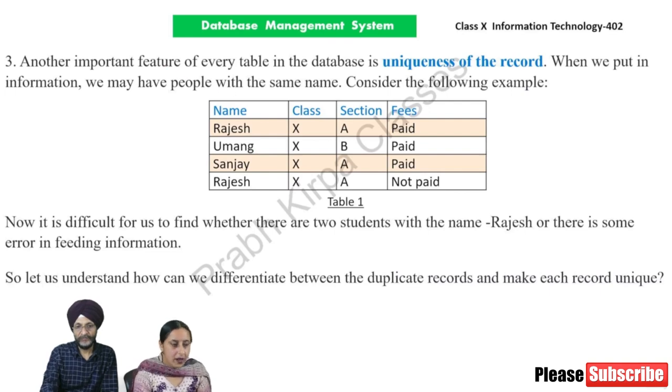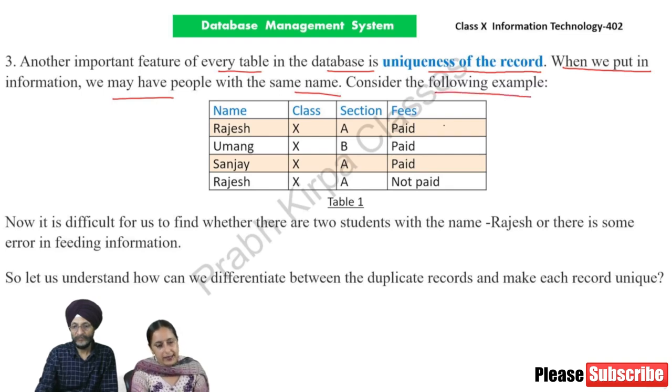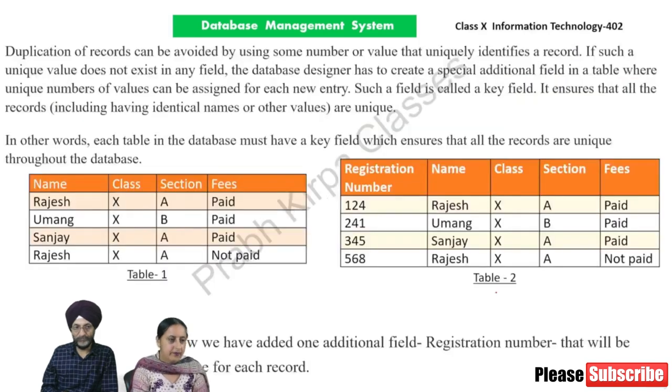Next, third, another important feature of every table in the database is uniqueness of the record. When we put in information, we may have people with the same name. Consider the following example. Now, it is difficult for us to find whether there are two students with the name Rajesh or there is some error in feeding information. So let us understand how can we differentiate between the duplicate records and make each record unique.